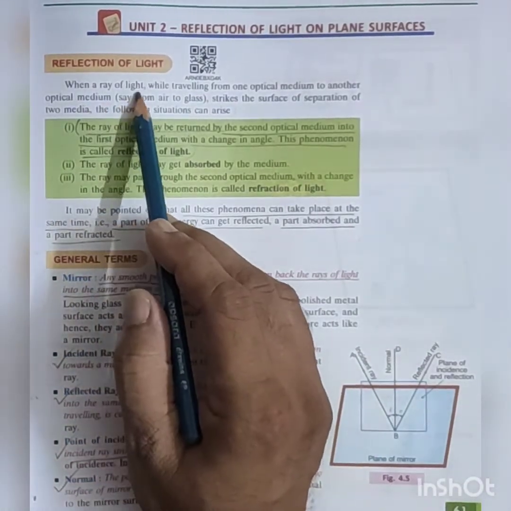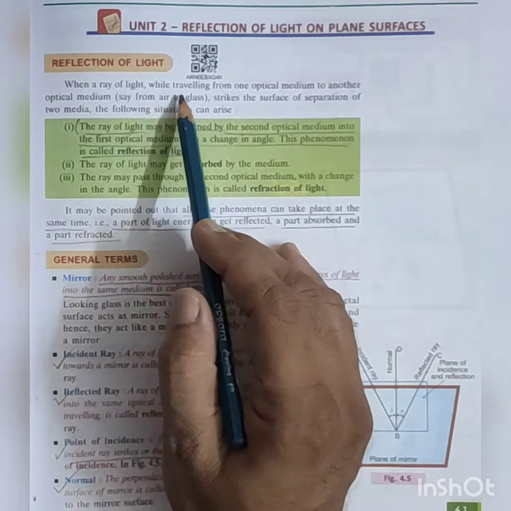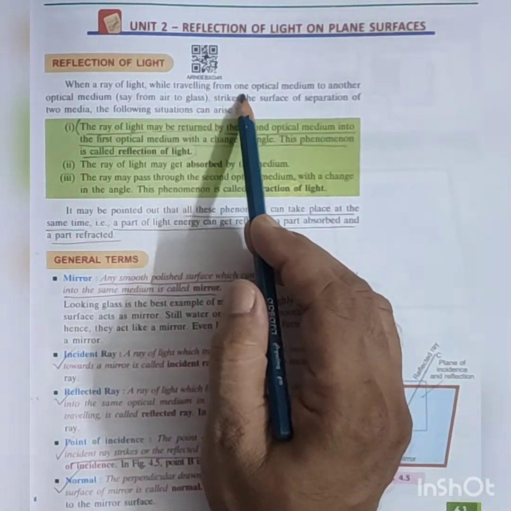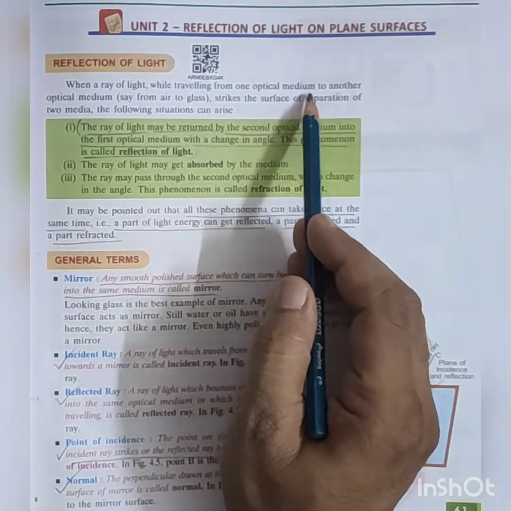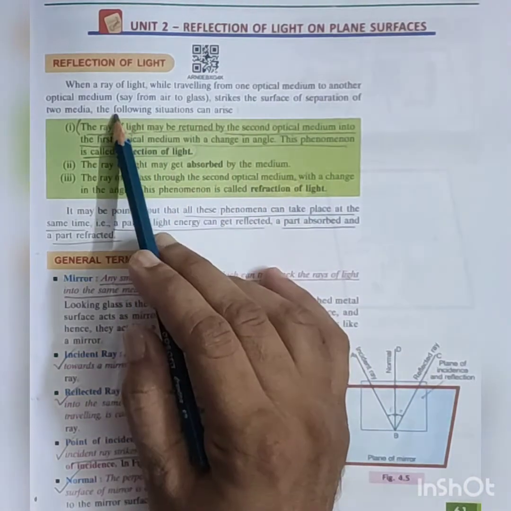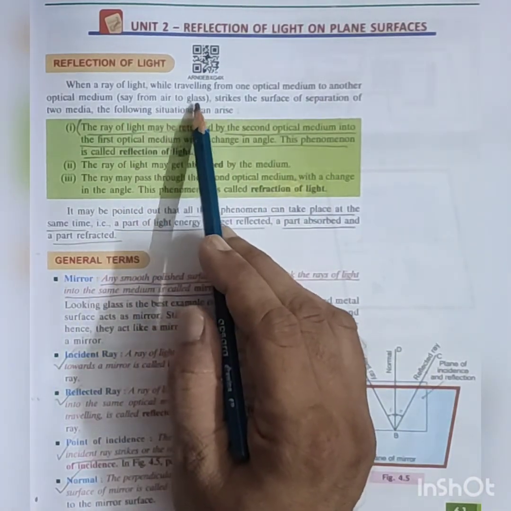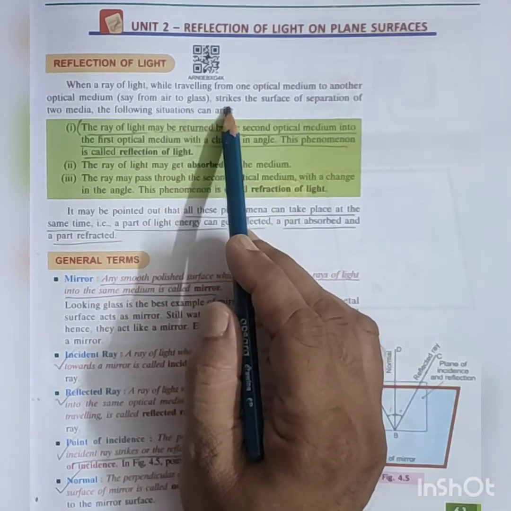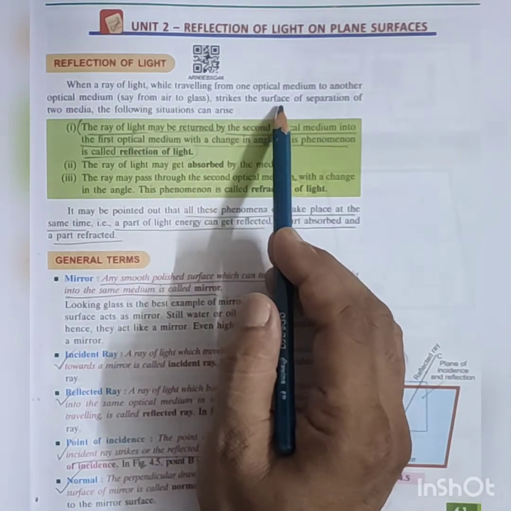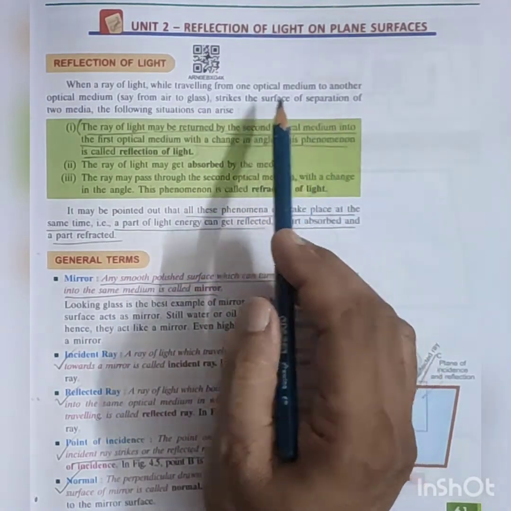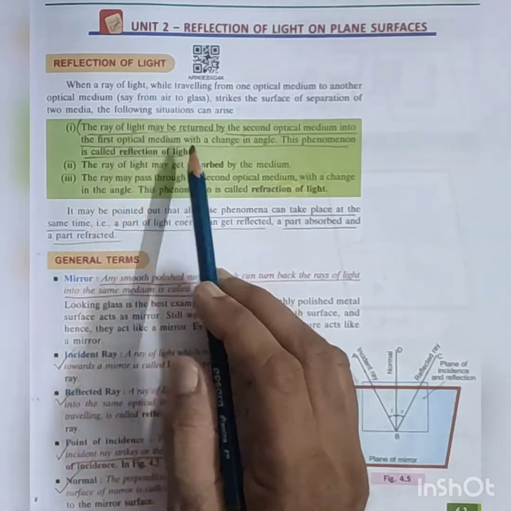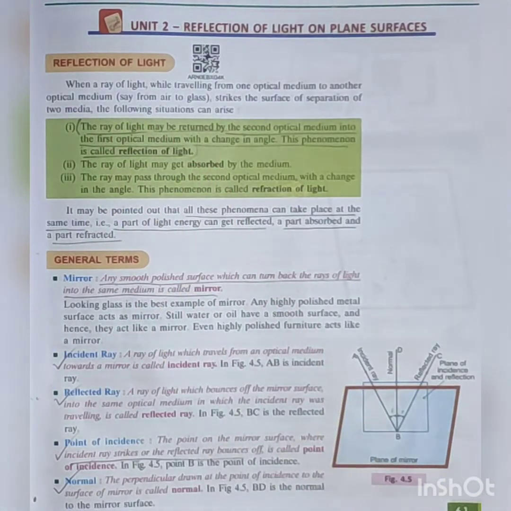When a ray of light, while traveling from one optical medium to another optical medium, say from air to glass, strikes the surface of separation of the two media, what is the reflection of light?